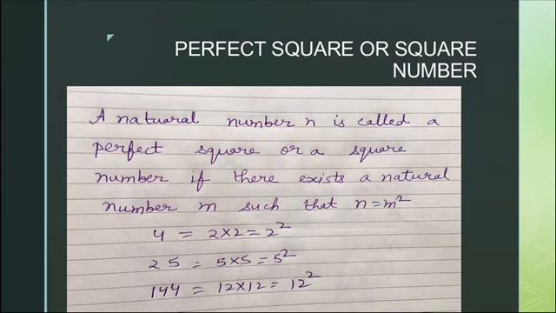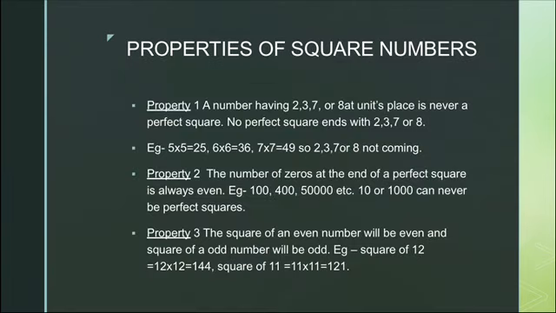कोई भी number अगर perfect square है, that means it is a square of a natural number. For example, 4 is equal to 2 multiplied by 2 equal to 2 square. 25 equal to 5 multiplied by 5 equal to 5 square and 144 equal to 12 multiplied by 12 equal to 12 square. Next comes properties of square numbers.